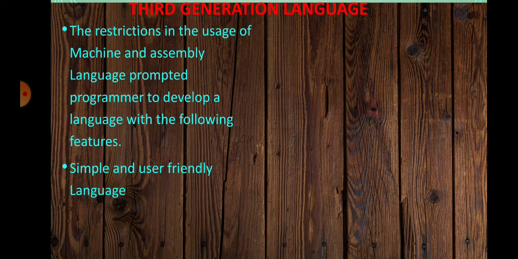Now the third generation languages. The third generation programming languages were designed to overcome the various limitations of the first and the second generation computer programming languages. The languages of the third and later generations are considered high level languages because they enable programmers to concentrate only on the logic of the program without considering the internal architectures of the computer systems.